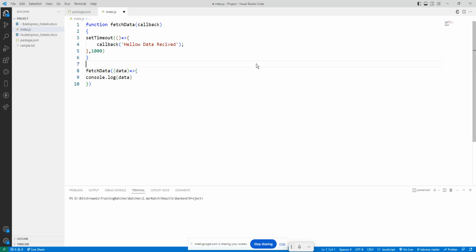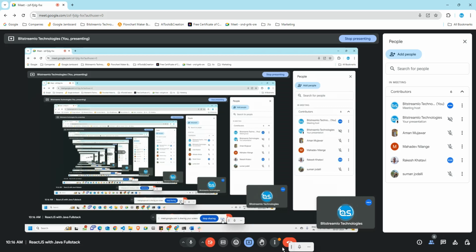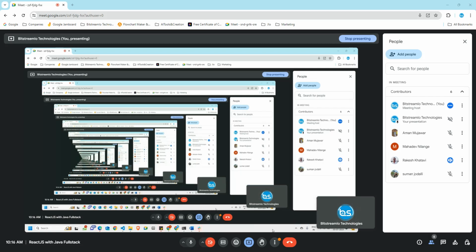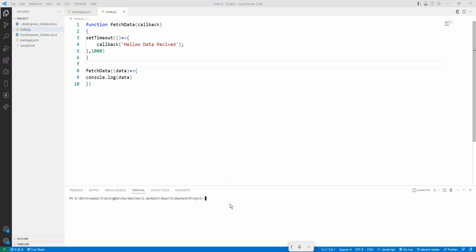So how to run a project? Anyone? How to run this project? No, that is npm init, which is for the creation. To run, node index.